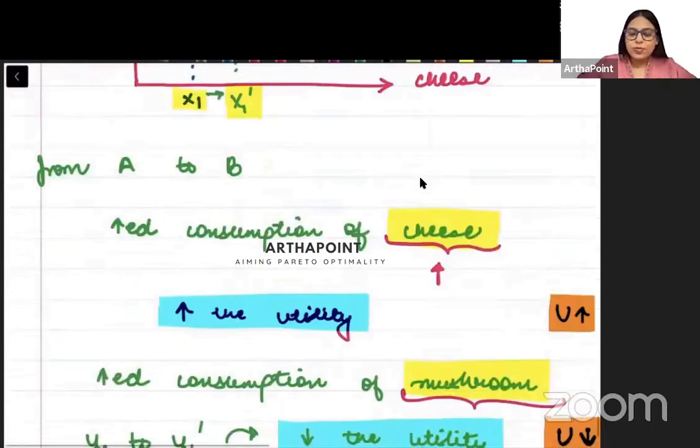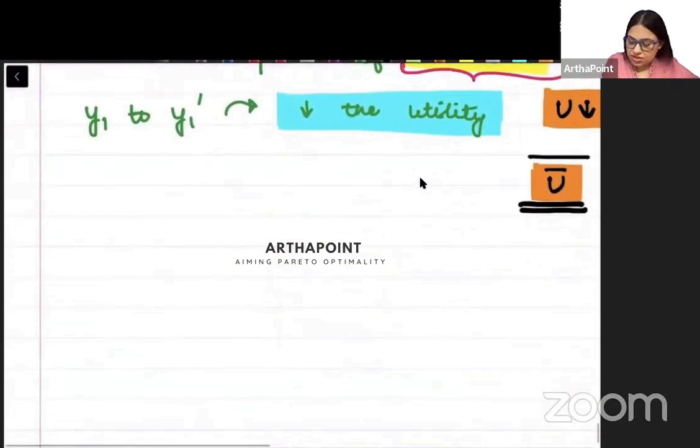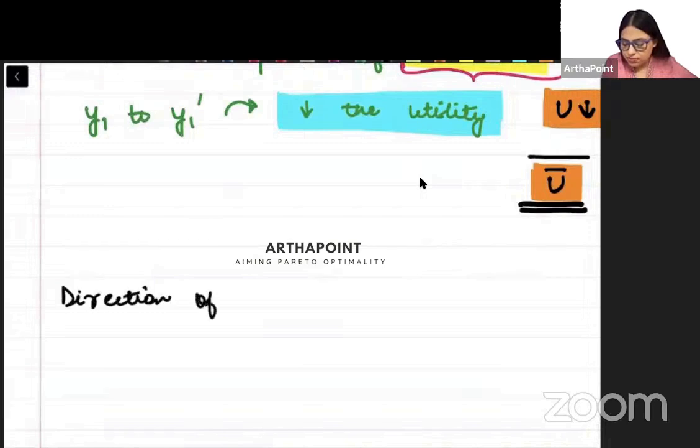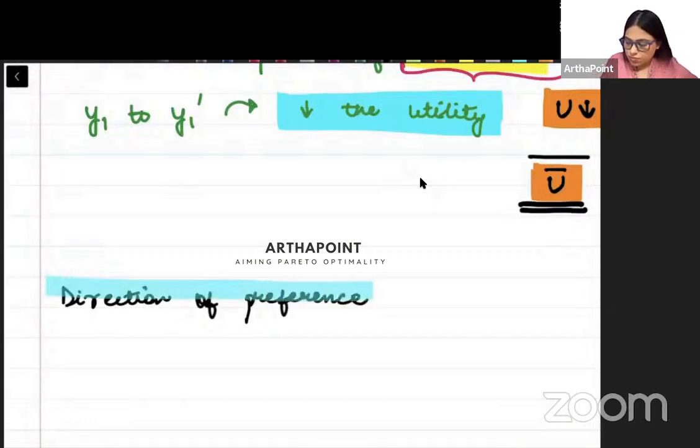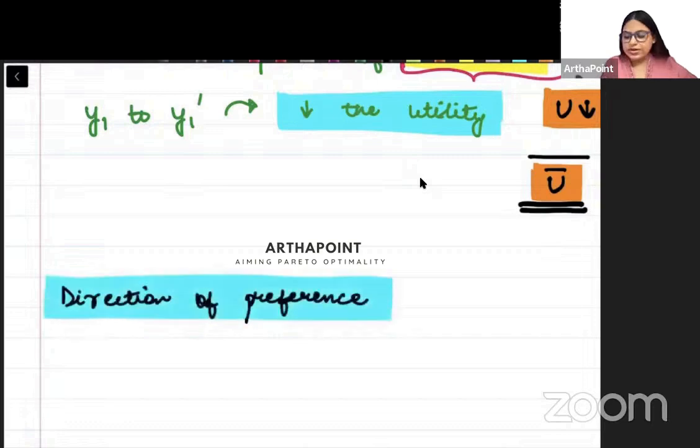Okay. Now, beta, there is something which is known as direction of preference. Okay. Direction of preference. क्या होता है direction of preference? What is direction of preference? It tells us in which direction consumer wants to move. किस डायरेक्शन में वो अपने इंडिफरेंस कर्व देखना चाहता है.